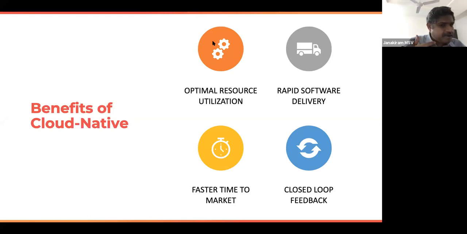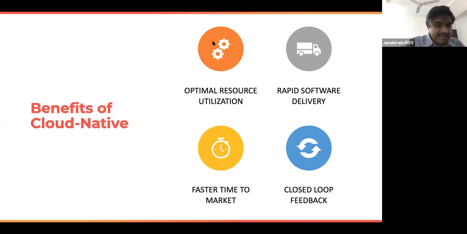Cloud native will help you accelerate that entire process, where, from the time the developer commits the code till it shows up to your customer, you can reduce the time it takes. And of course, it all results in faster time to market, a better competitive stand in the market, and you're able to move much faster than your competition, delivering better experiences to your customer.